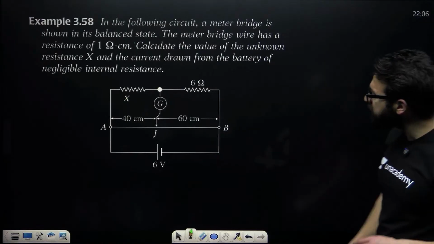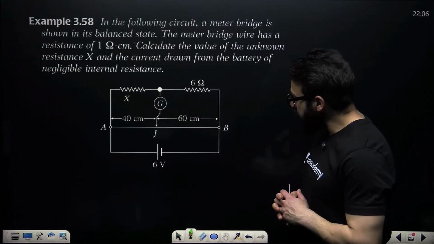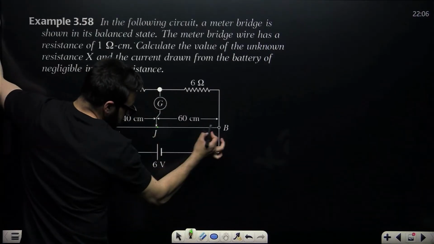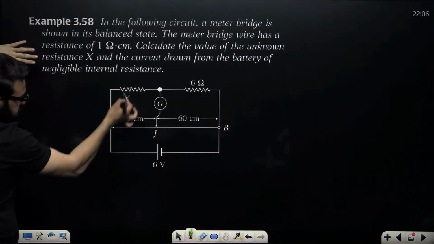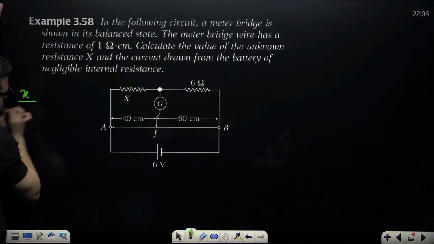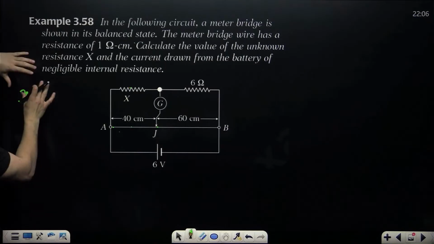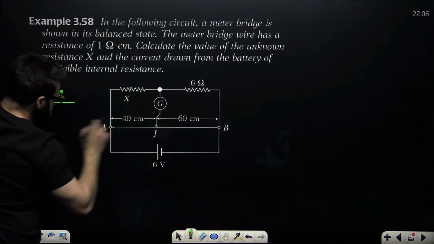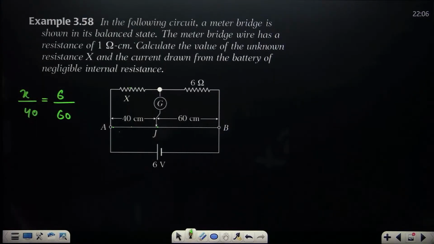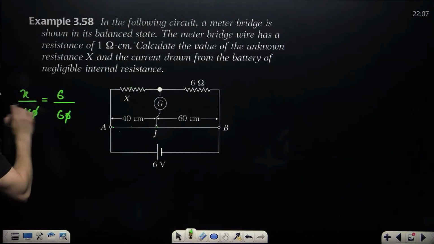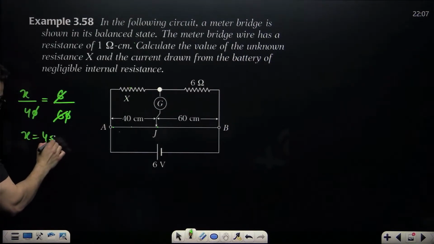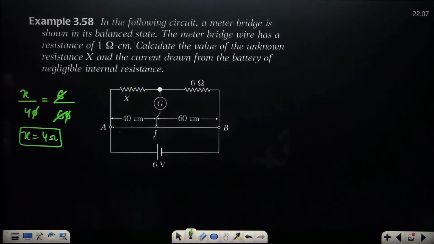Let me show you. First, let's find the value of this X. Guys, the balancing length is at 40 centimeter. If this is 40, how much is the other part? 60. Can I say this divided by this? X divided by the balancing length, 40. P divided by L1 will be equal to Q, 6 divided by, how much is this? 100 minus 40, that is 60. This and this will cancel. 6 will cancel. So X will come out to be 4 ohms.